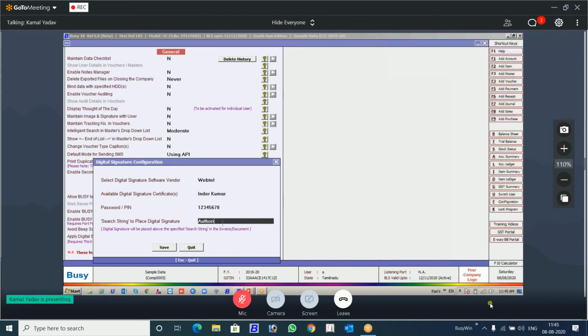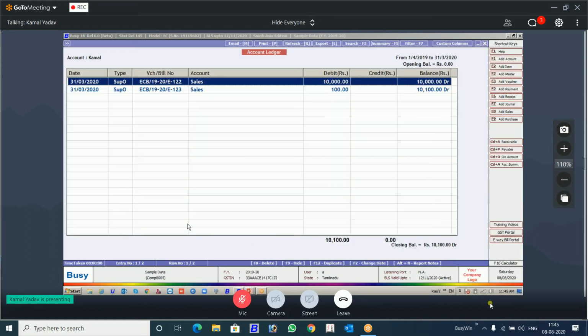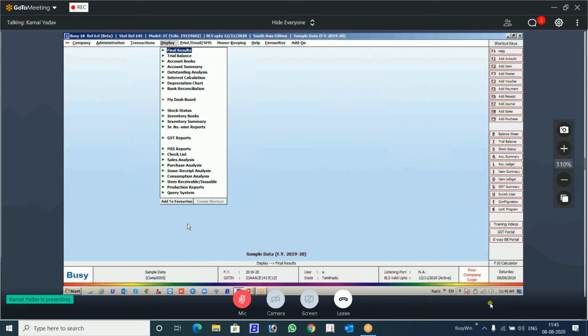Suppose you have not given O3 here, where is it going to sign? If it's not going to get this particular word in that particular document, it is going to sign in the left side bottom of that particular document. Left side bottom, there it will sign. So if it gets O3, it will sign above O3. If you have given nothing or that particular word is not found, it will be signed on the left side, bottom side of this. So the concept is same.